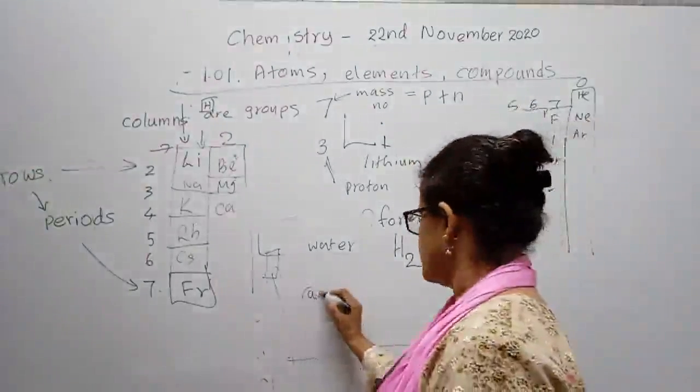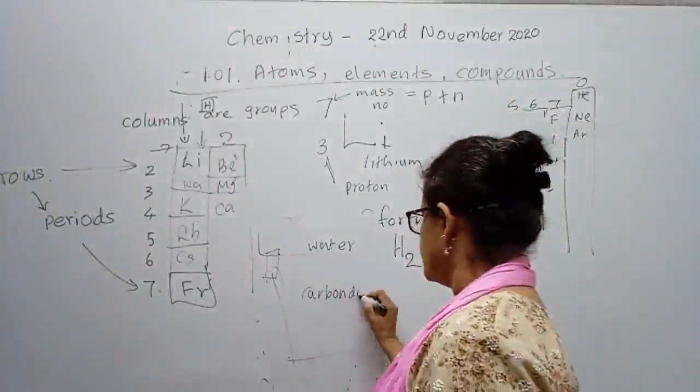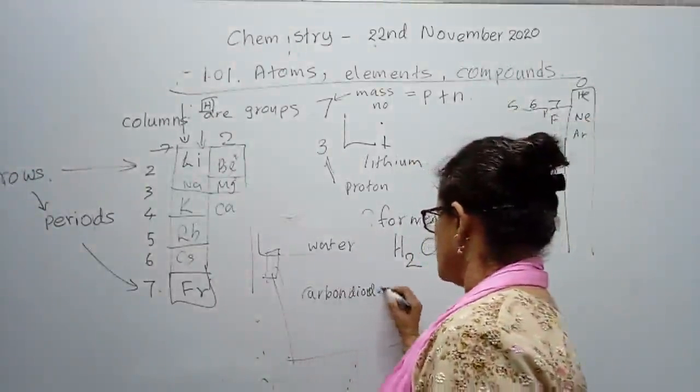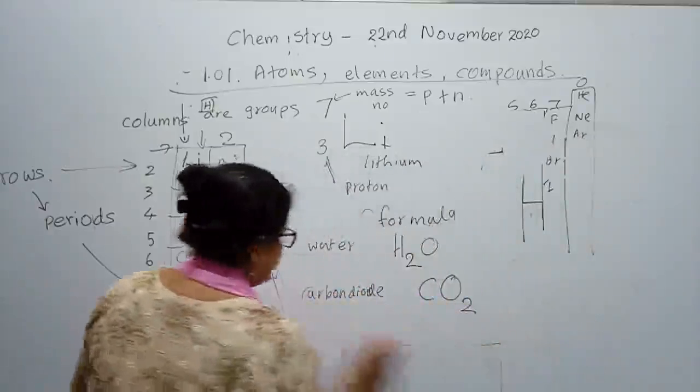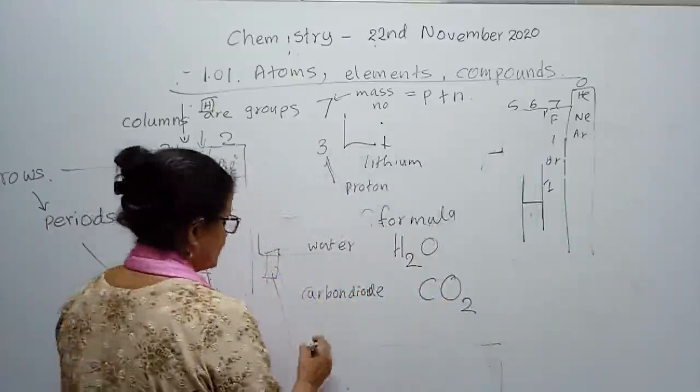And the carbon dioxide formula is one carbon with two oxygen, CO2. And then you are given the ethanol diagram.